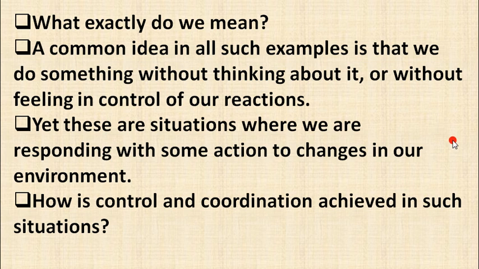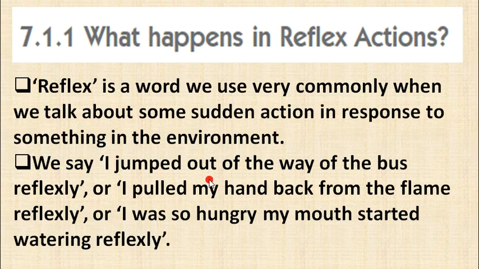Yet these are situations where we are responding with some actions to changes in our environment. How is the control and coordination achieved in such situations? In all these situations we are responding with some action, हम कुछ action करते हैं, responding to the changes in our environment. For example, these three examples: jumping out of the way of the bus and pulling my hand back from the flame. Flame is a very hot thing, okay, so like that.